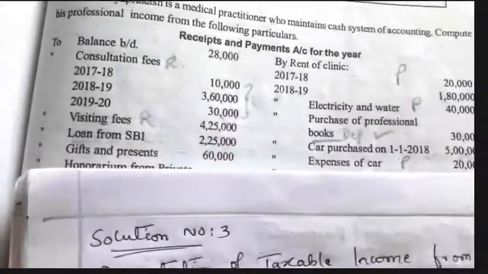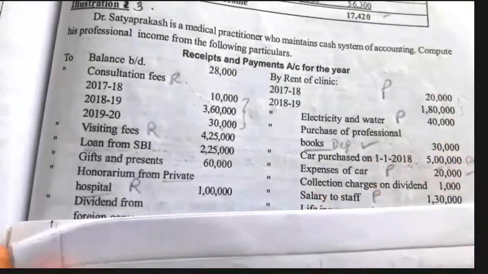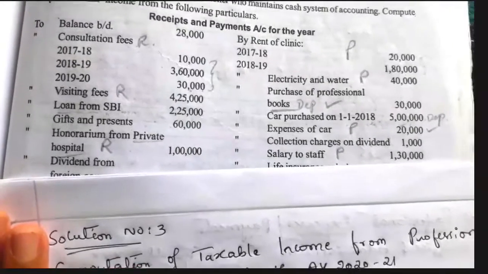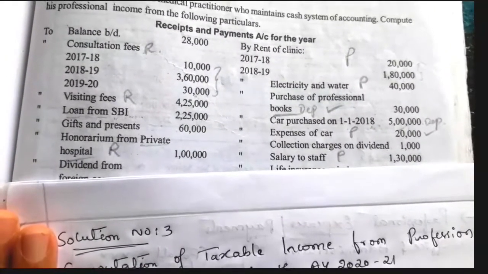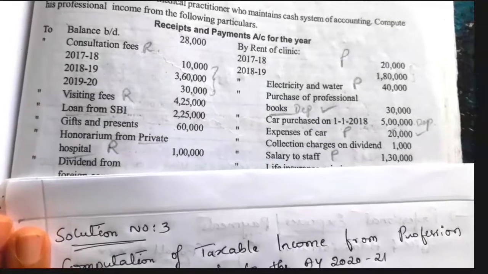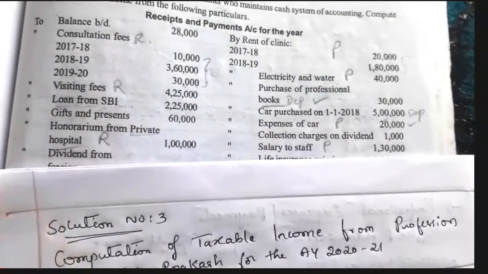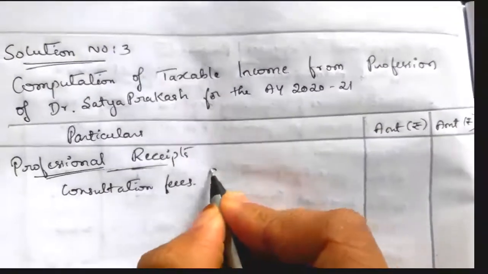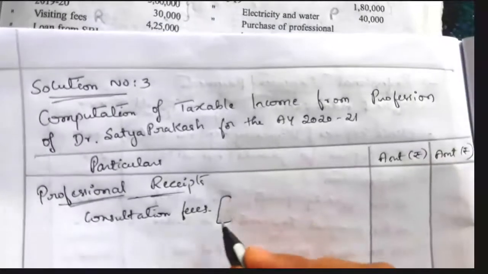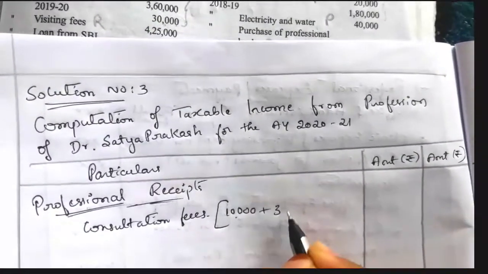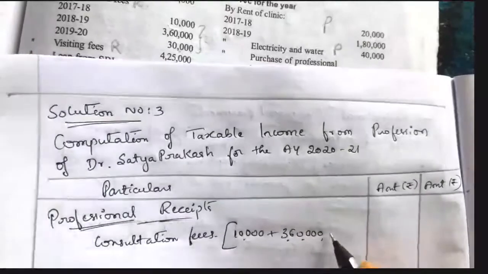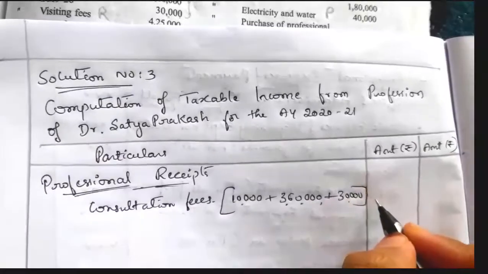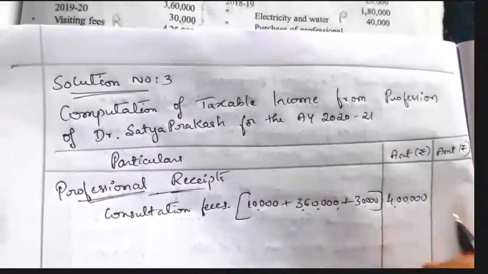Here, in the previous year, this doctor has received consultation fees of the year 2017-18, 10,000; of the year 2018-19, 3,60,000; and of the year 2019-20, 30,000. On this total receipt he has to pay tax in the assessment year 2020-21. So the total is 10,000 plus 3,60,000 plus 30,000, which is 4 lakh, the total consultation fees received in